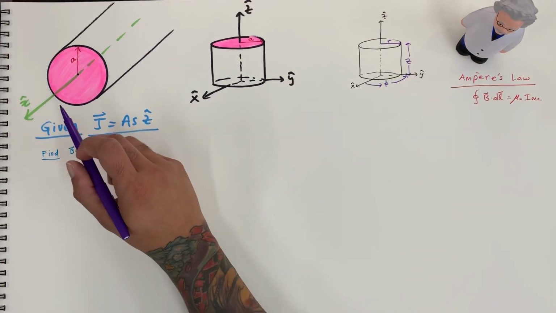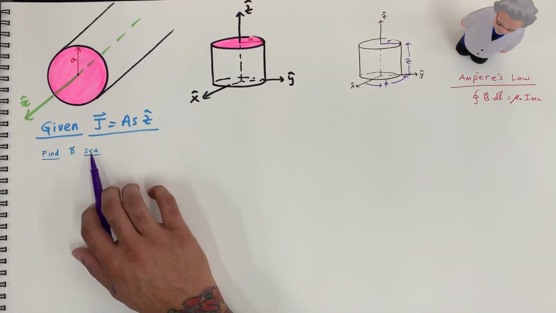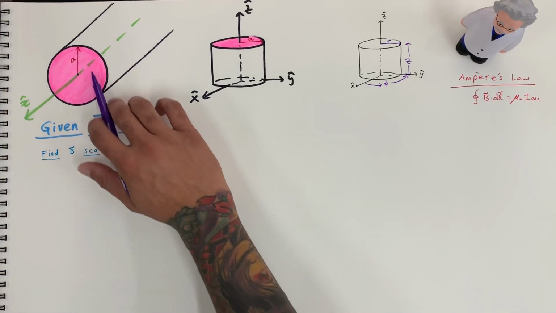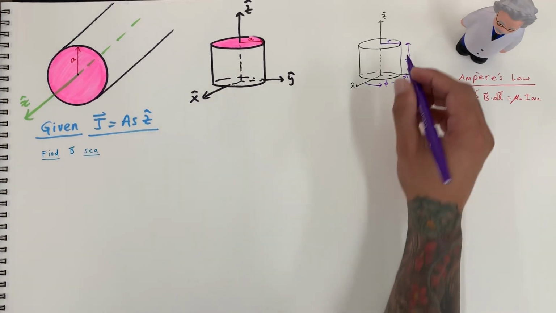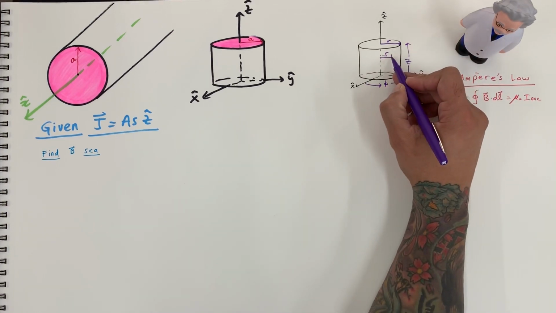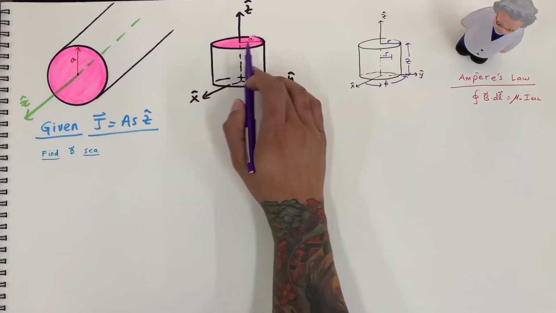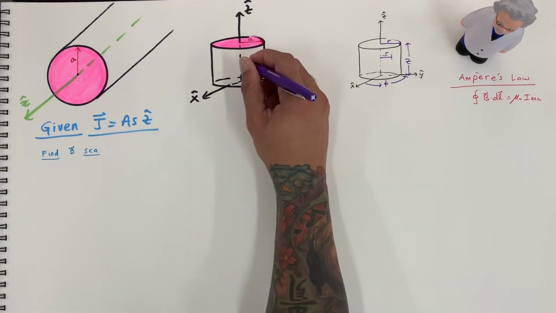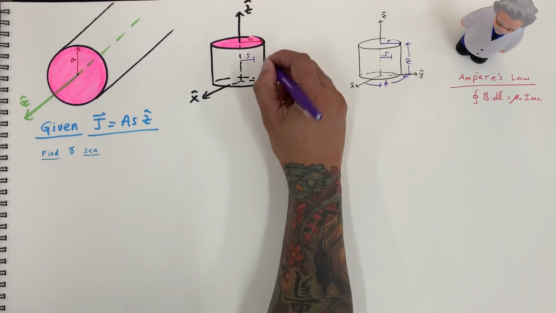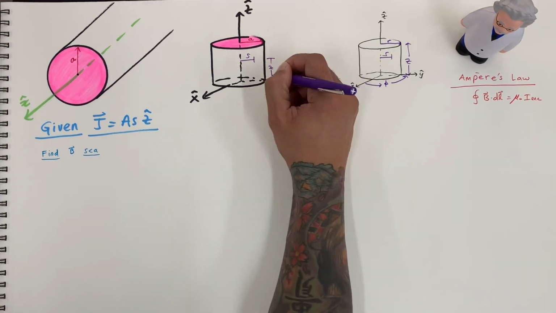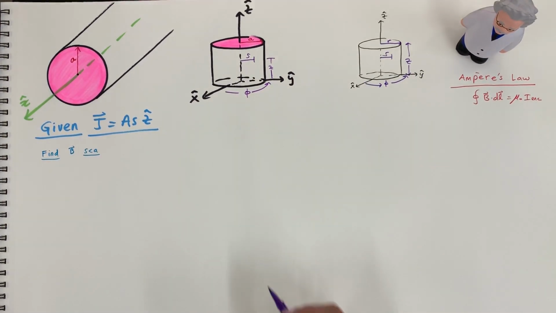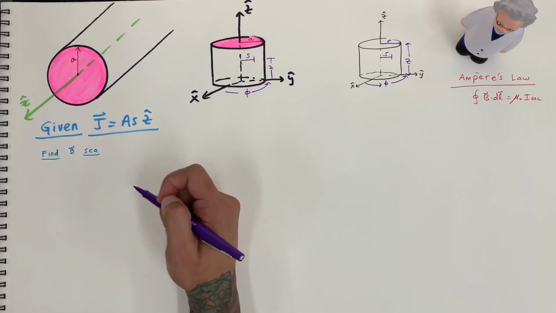Okay, so for this problem, we want to find the magnetic field for S less than A. So that's anywhere inside this pink region right here. And so this length right here represents S, which is any length less than R. Okay, since we have labeled here A, inside of here is going to be S. Okay, so that's where the S comes from. And then here we're still going to have our height, and our phi is in the XY plane. Okay, so let's take a look.